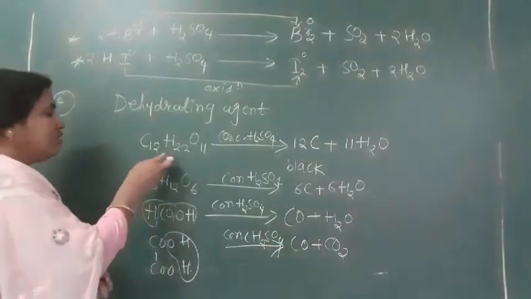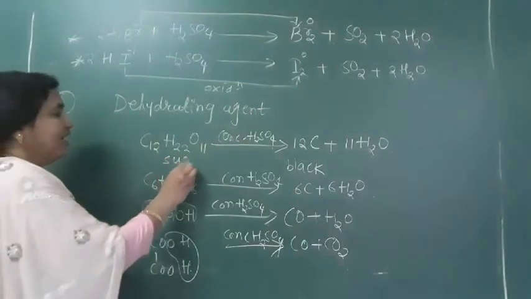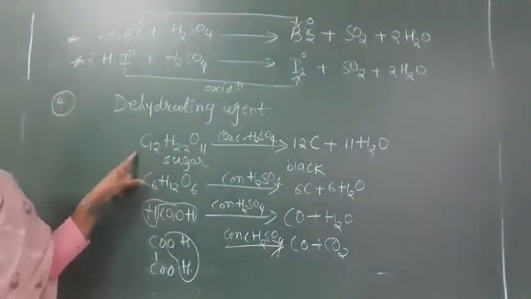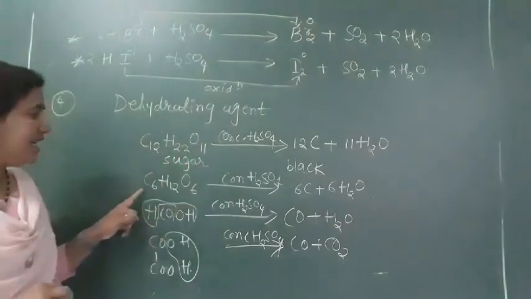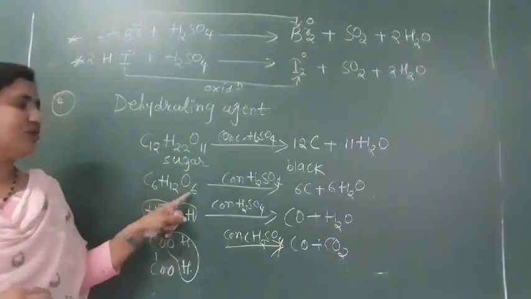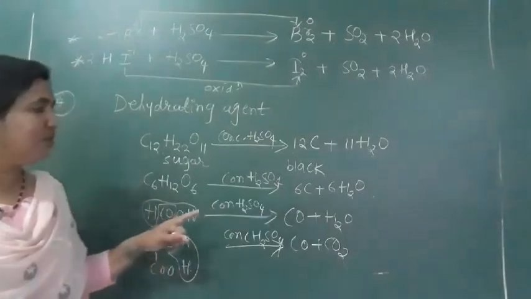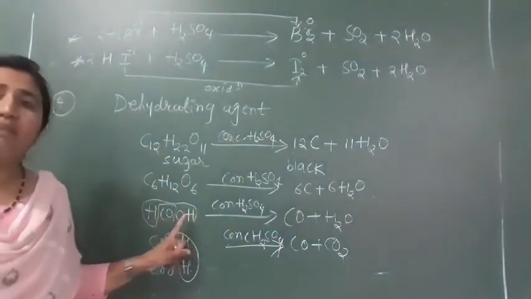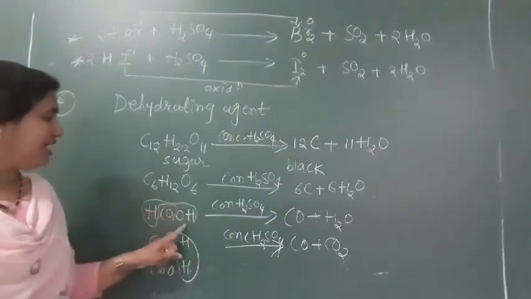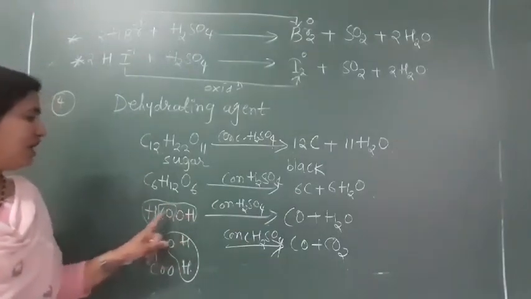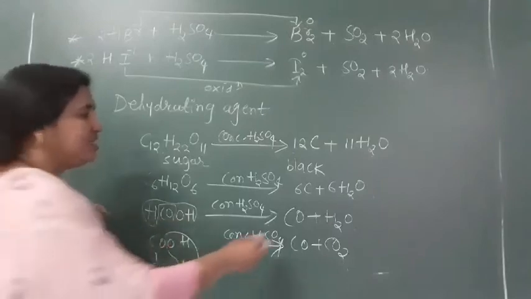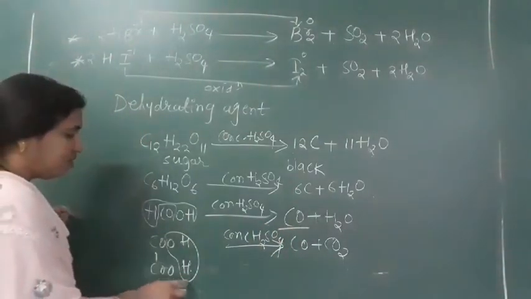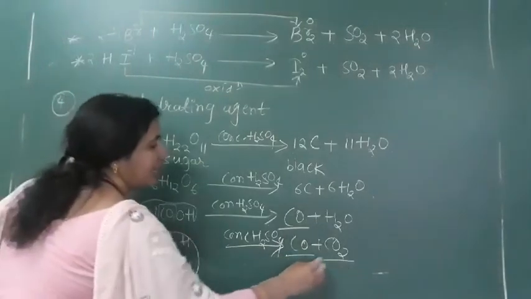Sugar: from sugar, 11 oxygen, 11 H2O are removed. What remains? 12C remains, black carbon. Second is glucose: 6 oxygen, 6 water molecules removed, we get carbon. From HCOOH, formic acid, the water molecule H2O is removed, and CO remains. And from oxalic acid, if the water molecule is removed, we get carbon monoxide and CO2.